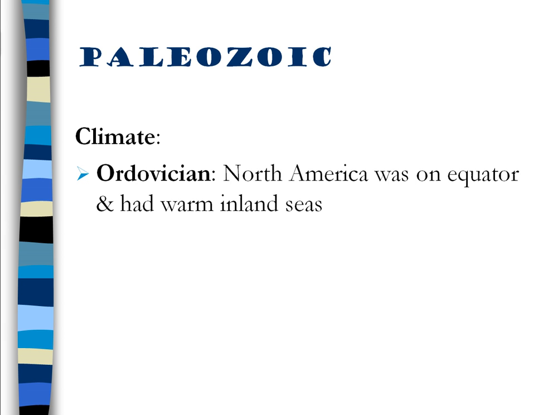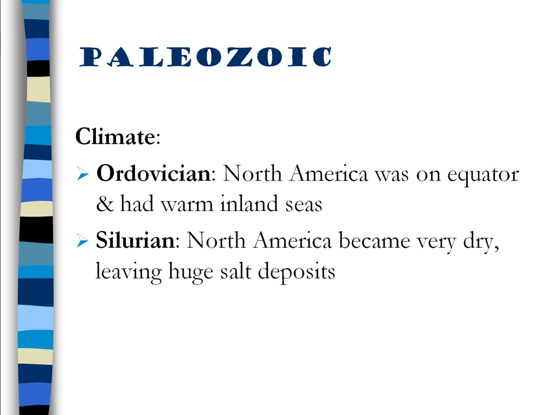Also in the Paleozoic, the Ordovician, first was a second section. North America was on the equator and had warm inland seas. Most of the place was covered in water. The Silurian, North America became very dry, left behind lots of salt. There are huge salt mines in New York, for instance, that were formed in the Silurian.